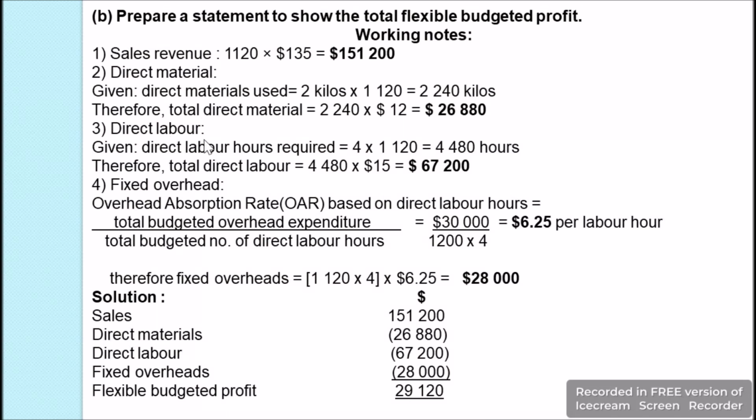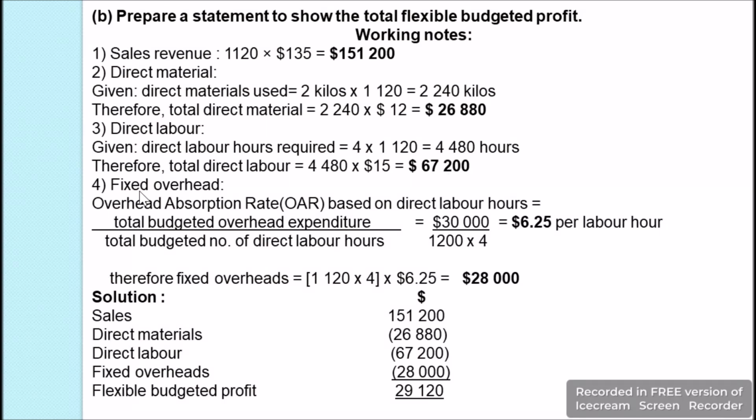Then we have direct labor. For 1 unit we require 4 hours of direct labor. So it will be 4 times 1,120 units, which will be 4,480 labor hours required for the total production. And it was also budgeted that we will pay $15 for 1 hour. So it will be 4,480 times $15, which will be $67,200.